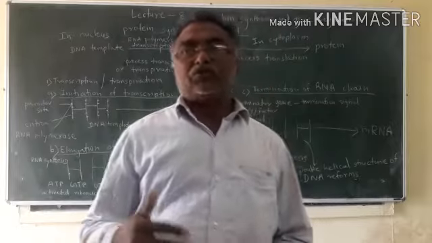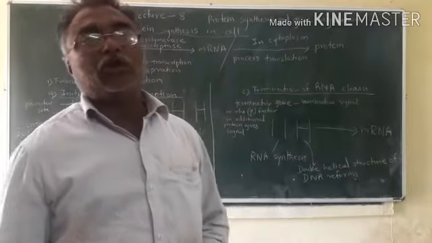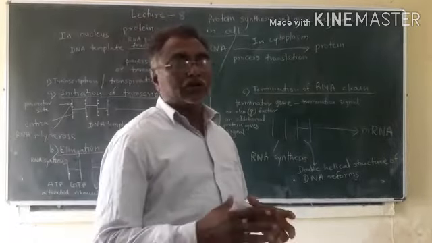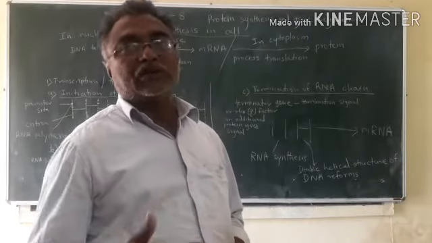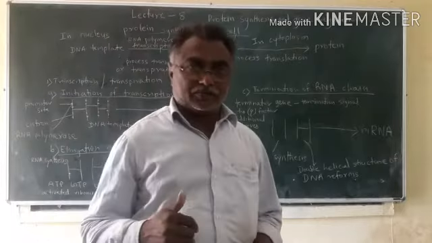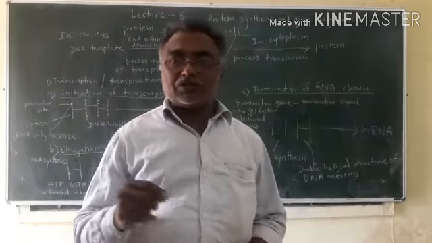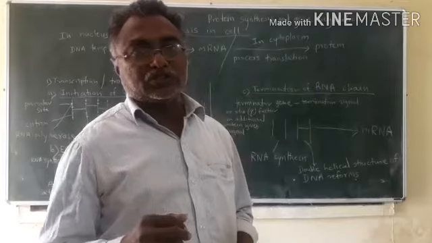So these 4 types of bases will form the code system on DNA, and this code system is transferred to messenger RNA.